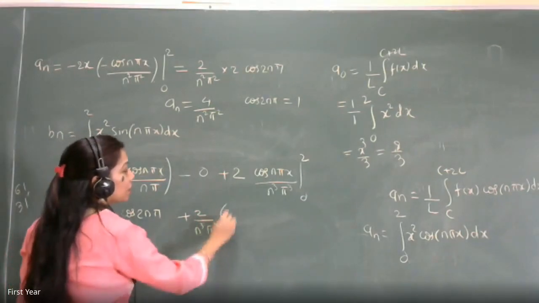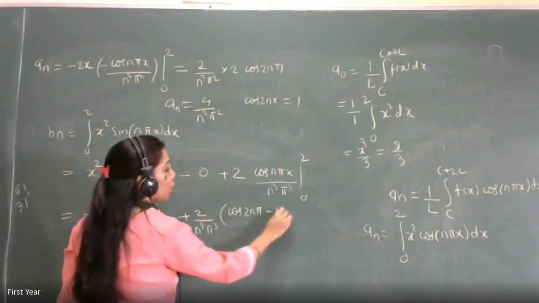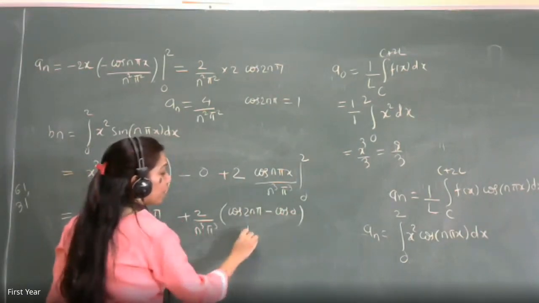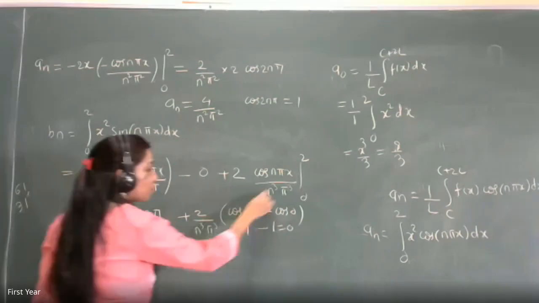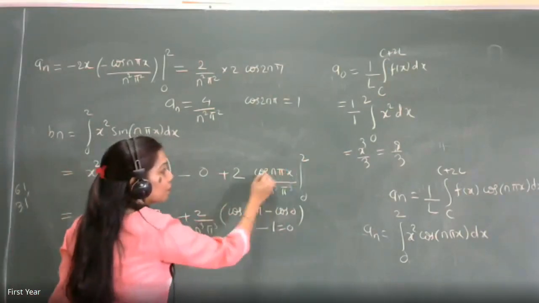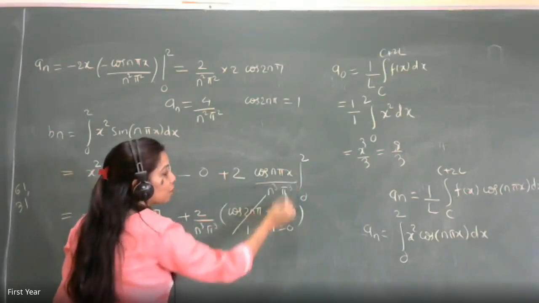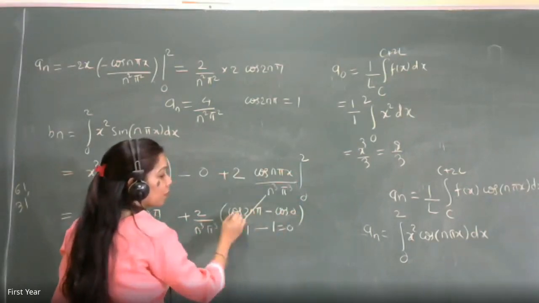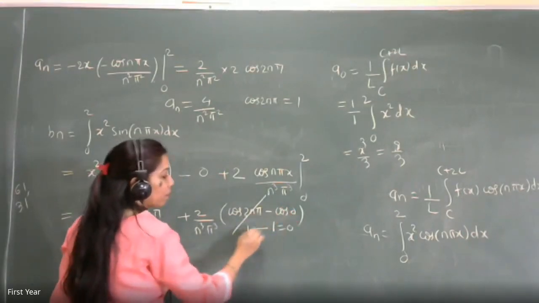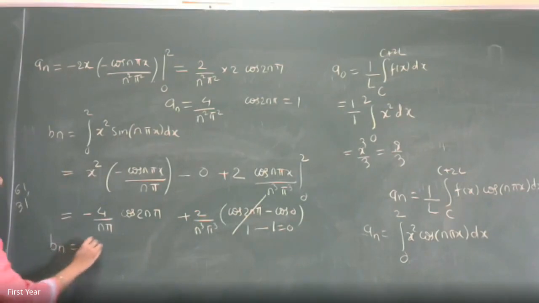But just see what is the answer that you are going to get. Upper limit is cos of 2n pi minus lower limit is cos of 0, and both of them are 1. So 1 minus 1 is 0. So this term also will go. When I put x is equal to 2, it will be cos 2n pi, which is 1. And when I put lower limit x is equal to 0, that is cos 0, which is also 1. So 1 minus 1, 0. So only this term will remain, and therefore your bn will be as simple as minus 4 upon n pi.